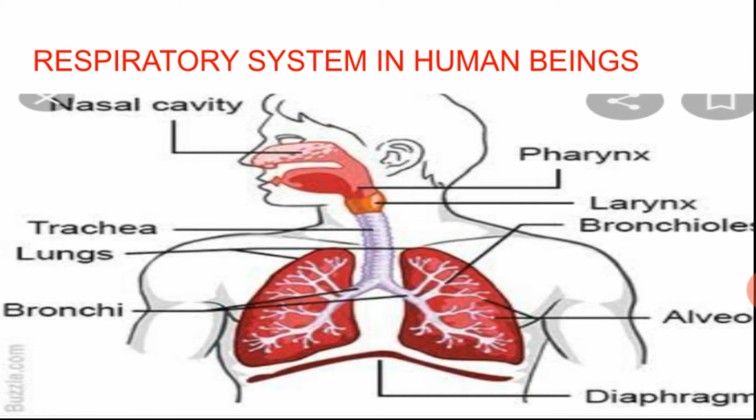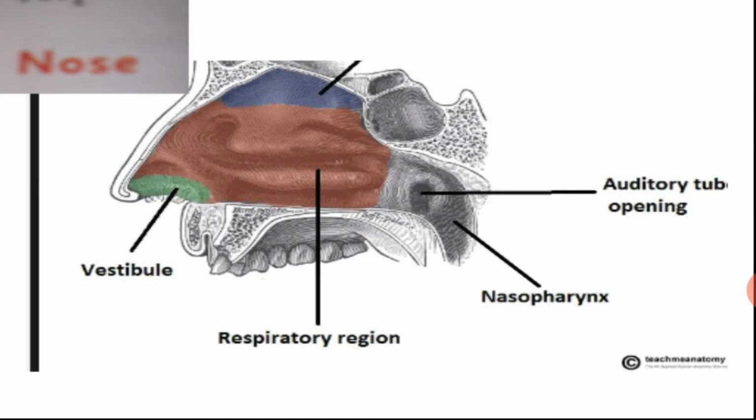Now we start from the nose. The nose consists of a pair of nostrils. The two nostrils open into the nasal cavity. The nasal cavity is lined with hair and a mucus layer. You all could have seen that hair in your nose. The mucus layer is the pinkish skin inside your nose.